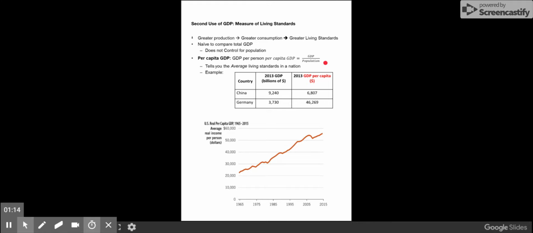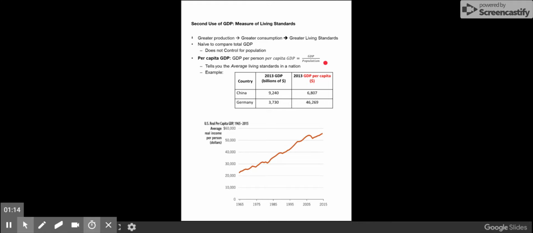This concept of per capita is pretty important. We use it not just for GDP and GNP, but for a lot of other economic and financial indicators. So this table here is a simple example which demonstrates which country we would think would have a higher living standard: China, which has a GDP of $9,000 billion, or Germany, which has a GDP of $3,700 billion.